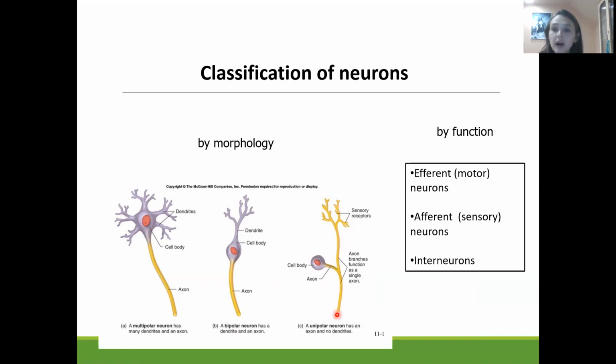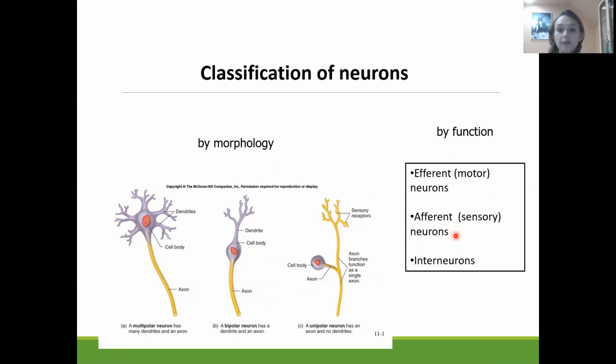And also we can divide neurons by their function. It could be afferent neuron or motor neuron. Mainly, the motor neuron will have the structure of the multipolar neuron, one long axon, a lot of dendrites.